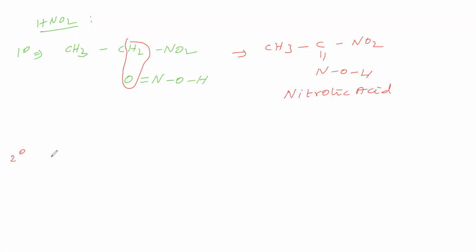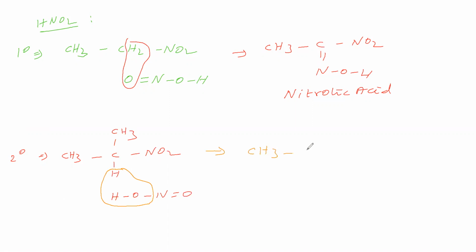Next we will take a secondary nitroalkane, like this, and now we will take nitrous acid. Now we will remove water, so water is leaving, and we are getting a compound. This is called a pseudo nitrile. We are getting pseudo nitrile.